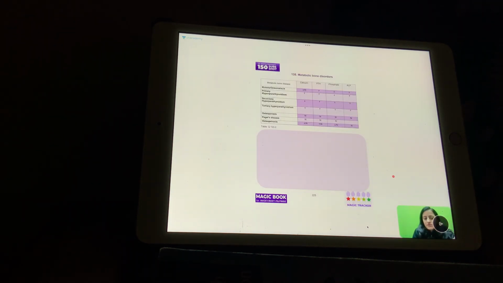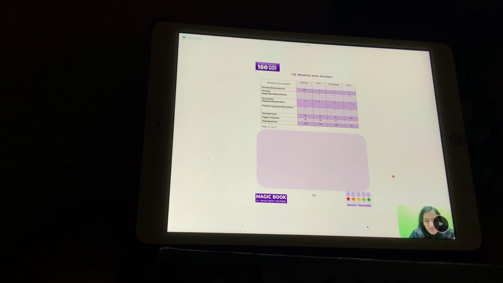Next topic, let's quickly do the metabolic bone disorders, which we have done in the recent NF100 topic as well. And I hope all of you have attended that. How many of you have seen the NF100 where we did the lab values in the bone disorders? How many of you have seen that? So that I get to know the numbers. And for those who have not seen, yeah, you can give the other emoji there. Not seen, why don't you see the NF100 episodes as well? They are very, very important. Majority are like, nahi dekha.